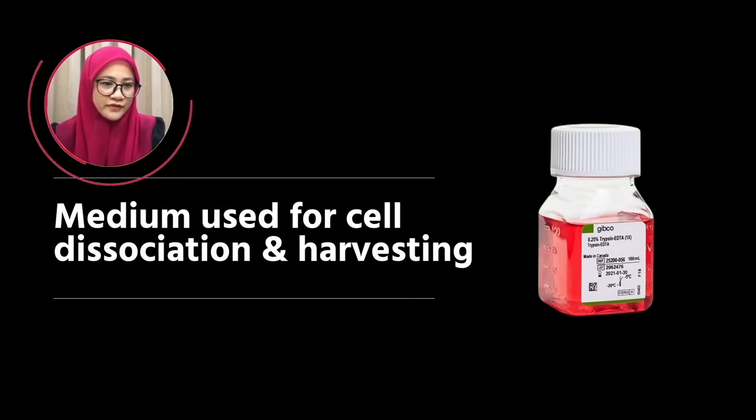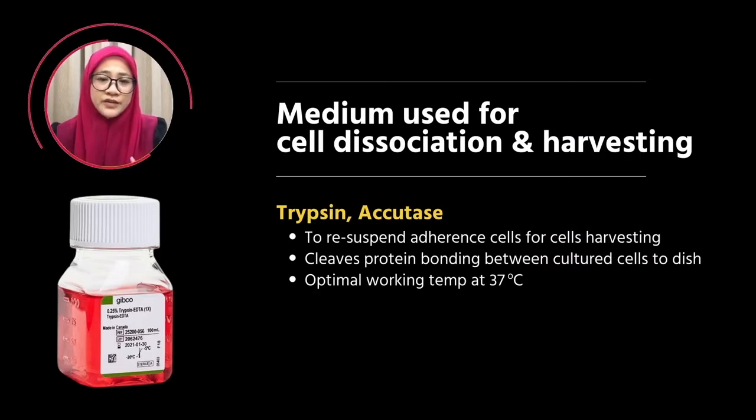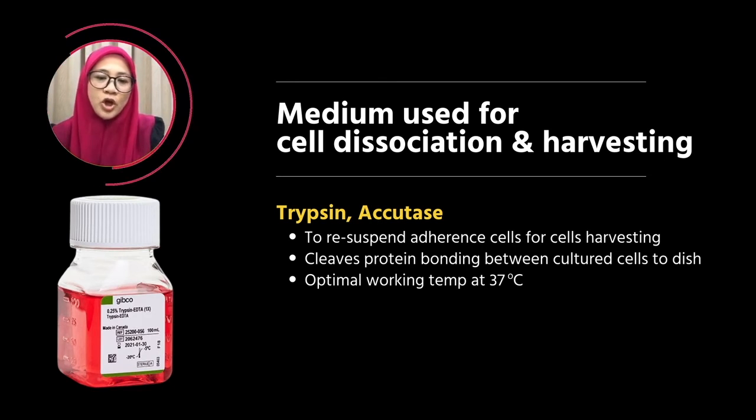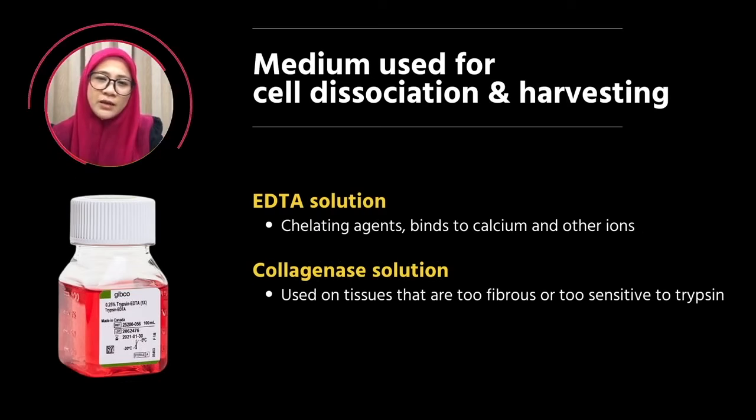The medium used for cell harvesting is important, especially among the adherent type of cells. Trypsin or accutase is used to cleave protein bonding between cultured cells and the flask or dish surface. The use of this enzyme will allow for resuspension of adherent cells for cell harvesting. The optimal temperature for this solution to work is at 37 degrees Celsius. In some formulations, EDTA might as well be added as a chelation agent which binds to calcium and other ions.